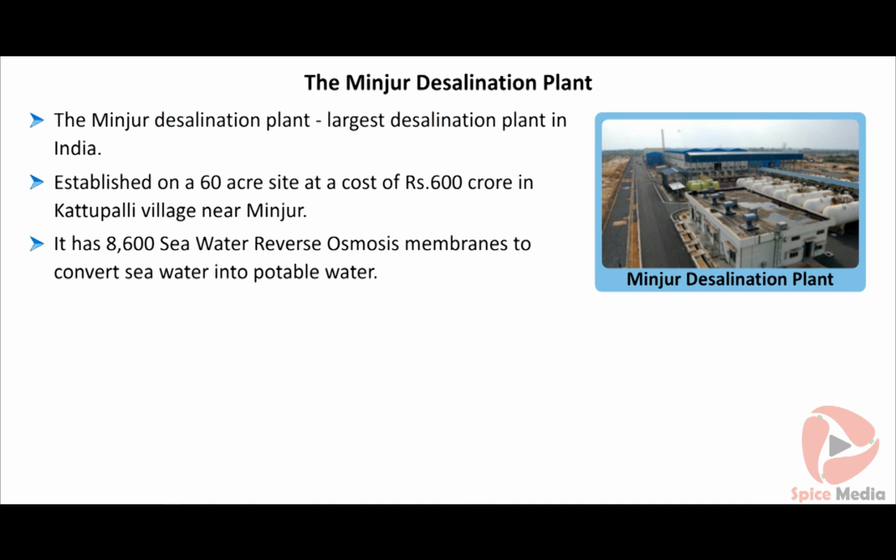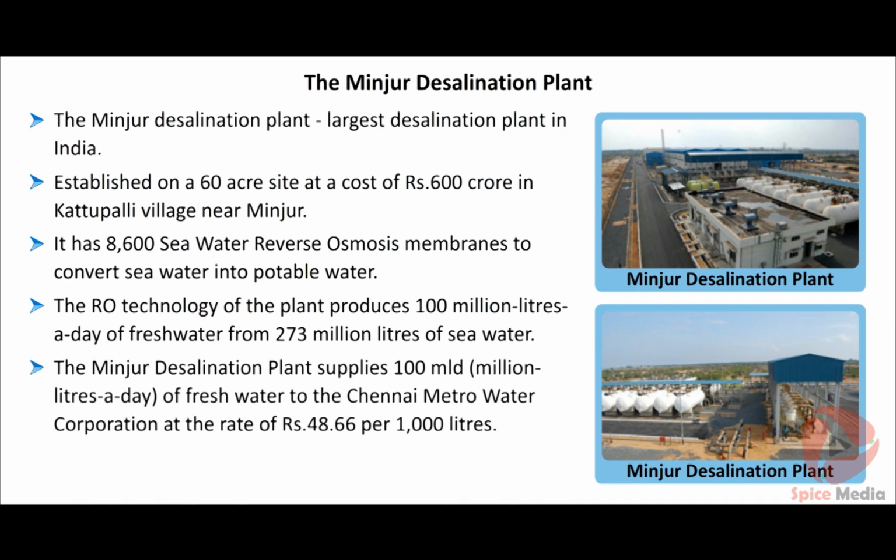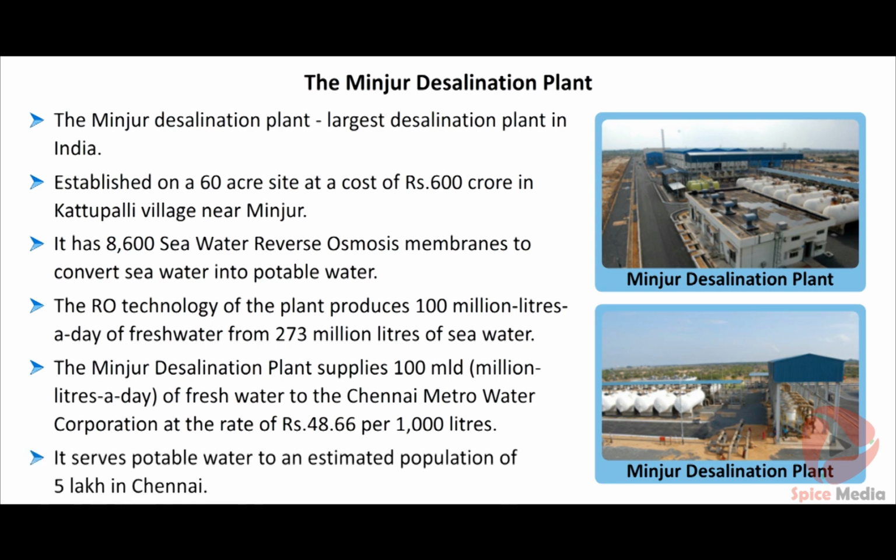The reverse osmosis technology of the plant produces 100 million liters a day of fresh water from 273 million liters of seawater. The Minjur desalination plant supplies 100 million liters a day of fresh water to the Chennai Metro Water Corporation at the rate of Rs 48.66 per thousand liters. It serves potable water to an estimated population of 5 lakh in Chennai.